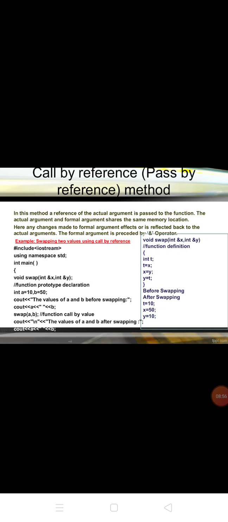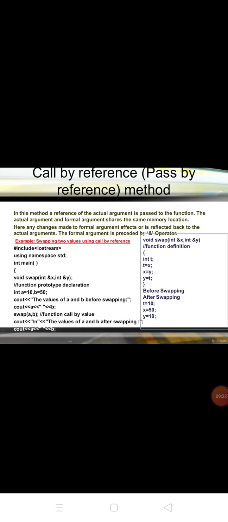The values of a and b before swapping: cout a b. The swap function is called. The values of a and b after swapping: cout a b. Let's see void swap(int &x, int &y): t equal to x, x equal to y, y equal to t. Before swapping and after swapping, t equal to 10, x equal to 50, y equal to 10. In this example, you see the formal argument changes are reflected back to the actual arguments.